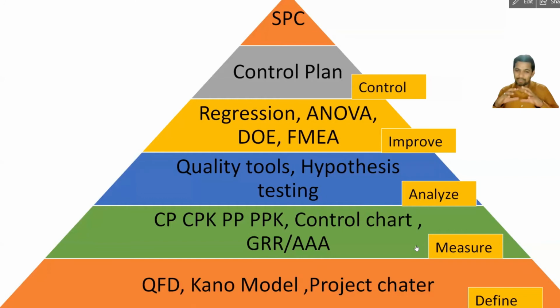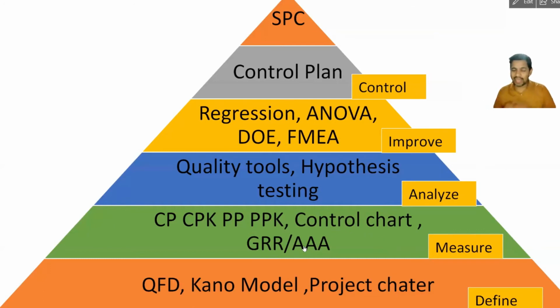Most of the critical tools of Six Sigma are used in the measure phase. You have Cp, Cpk, Pp, Ppk. All these come under process capability, and then you also have a control chart. Even in the measure phase, you can have a control chart. We can find out where the outliers are, and whether the process is stable or not stable, with the help of the control chart.